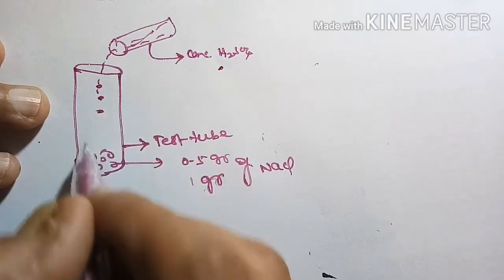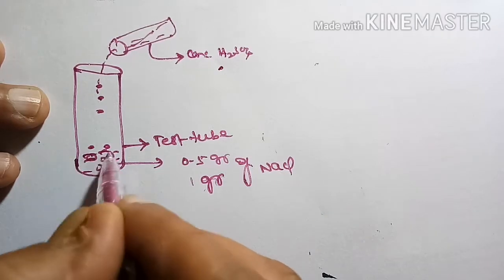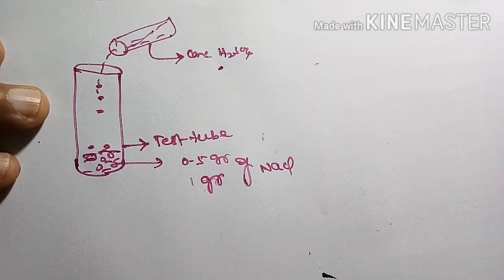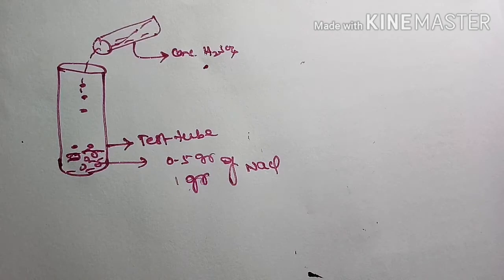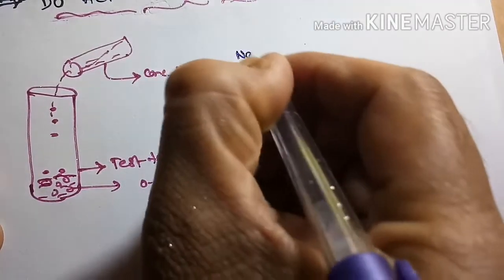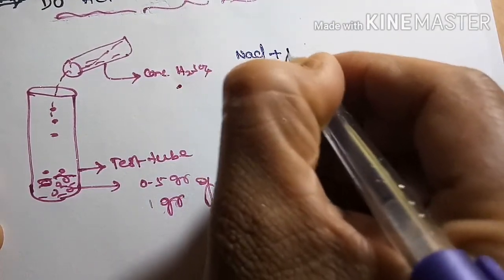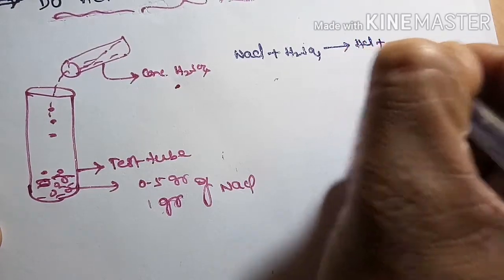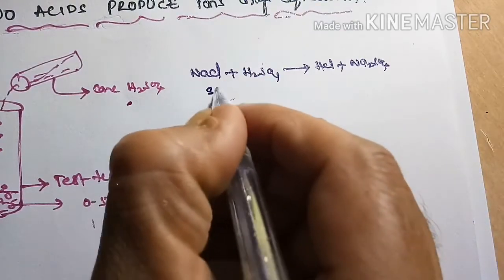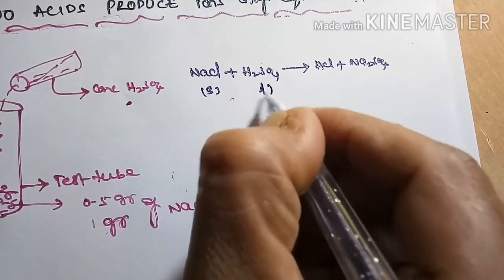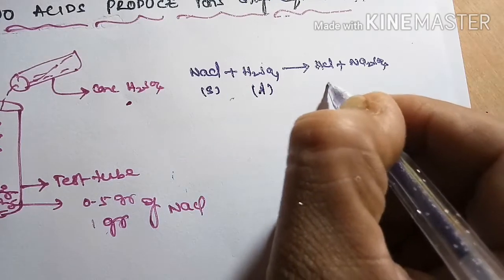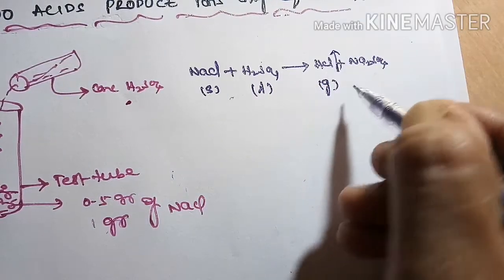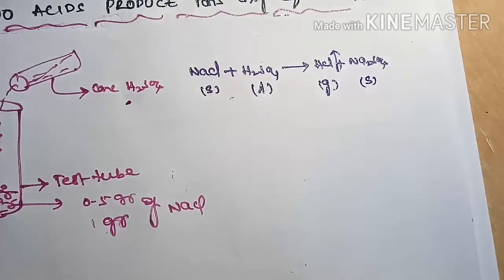When this is mixed with sodium chloride, what will happen? This sodium chloride reacts with concentrated H2SO4 and forms HCl plus Na2SO4. This NaCl is solid, this is liquid, not aqueous. The gas is formed and goes in the upward direction. This is the solid formed.